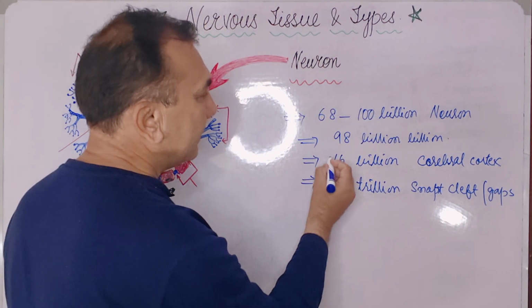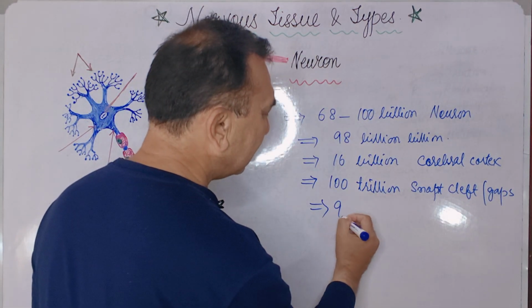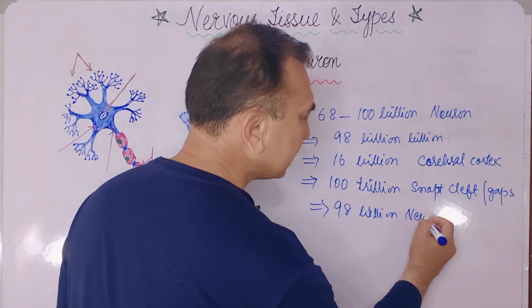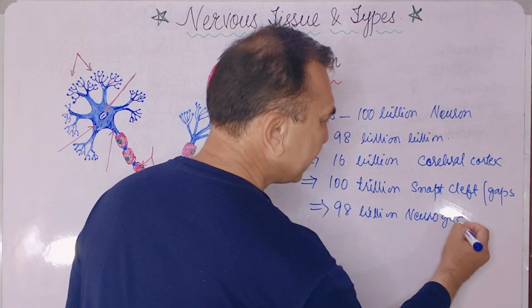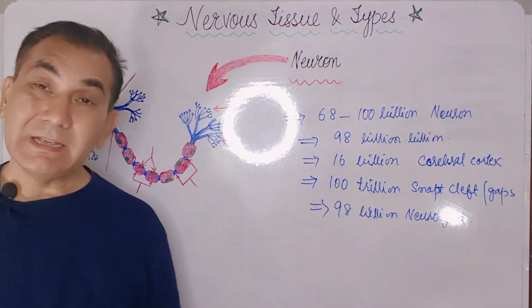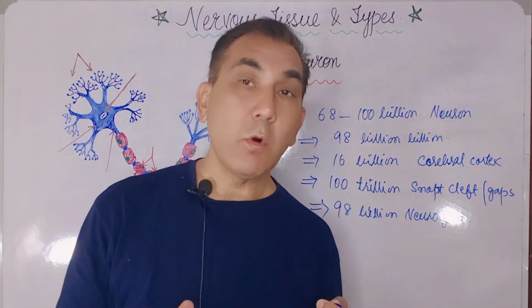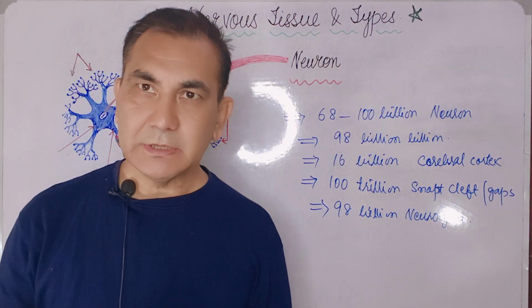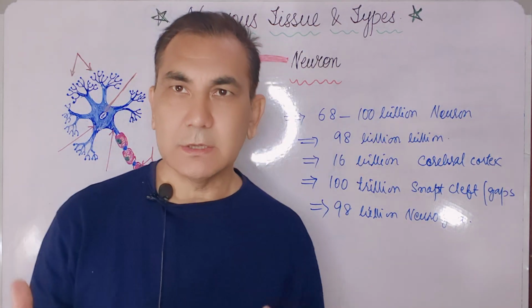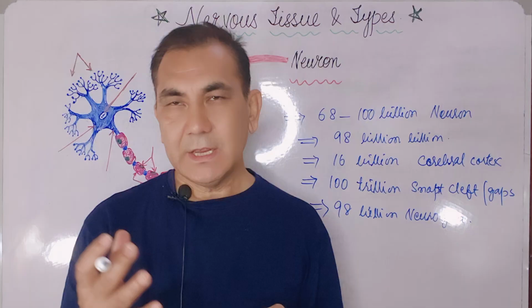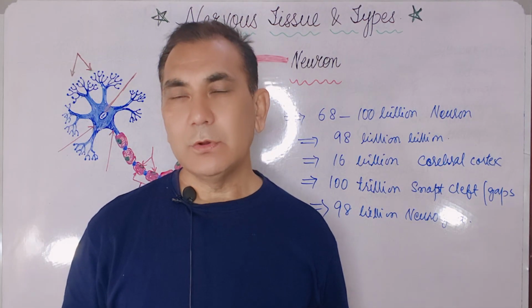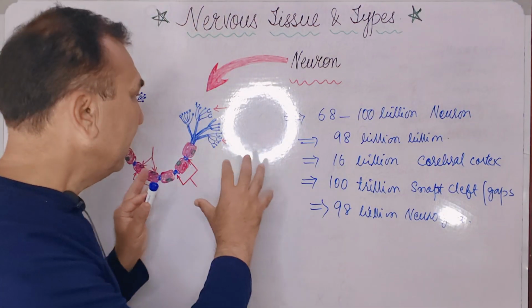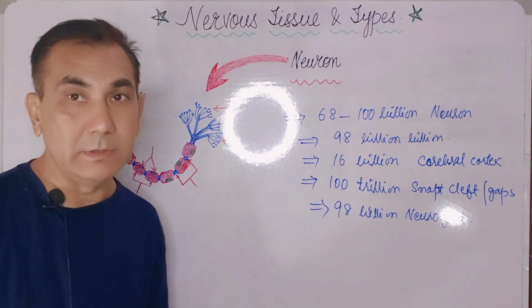In the same way, 98 billion neuroglia are present in our brain in the same quantity. In this lecture we will talk about the neurons only.